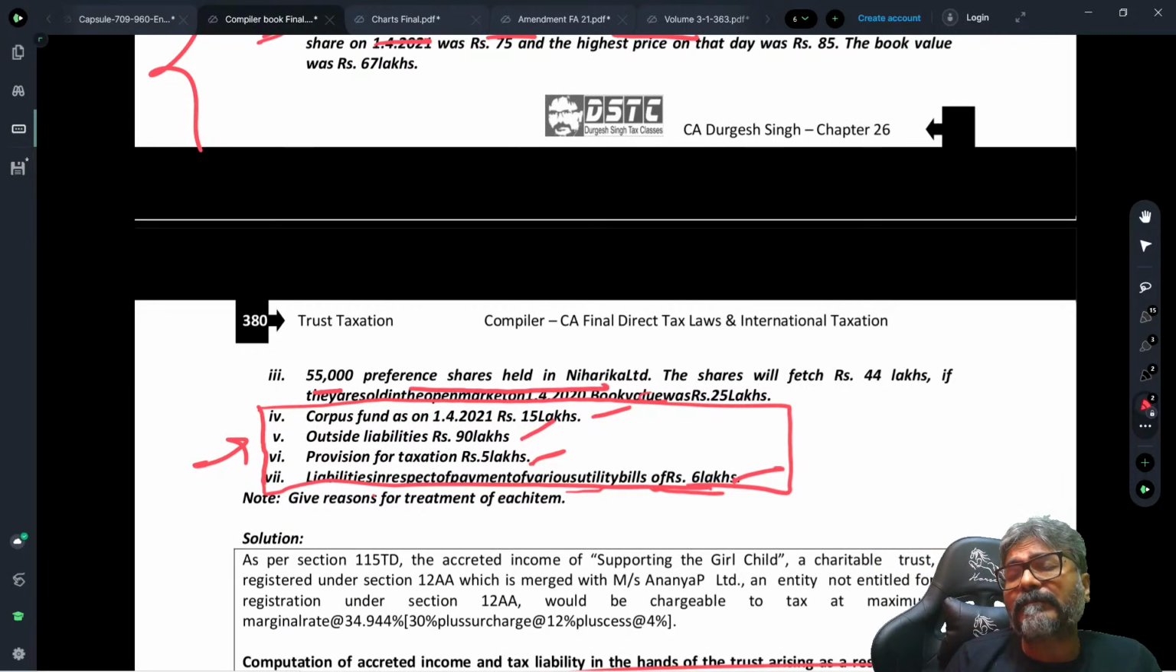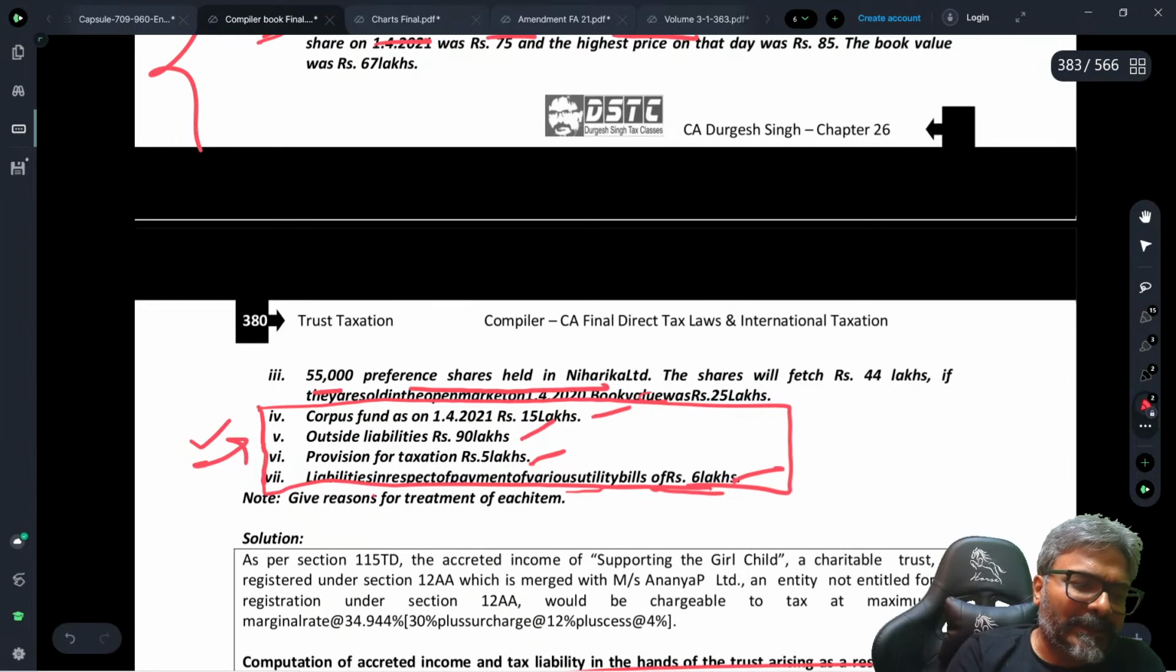Answer is no. So here what I will do, I will directly choose what is relevant. And what is relevant over here? The relevant in this particular case is the outside liability. And that outside liability is what has to be chosen in this case. I hope that every one of you is clear.